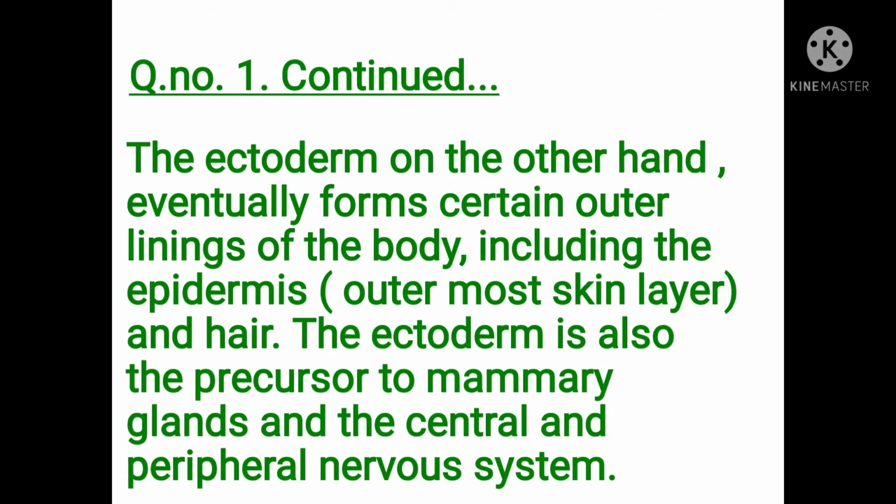The ectoderm, on the other hand, eventually forms certain outer linings of the body, including the epidermis, the outermost skin layer, and hair. The ectoderm is also the precursor to mammary glands and the central and peripheral nervous system.